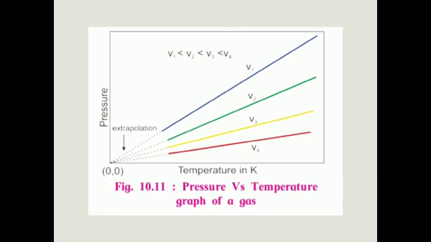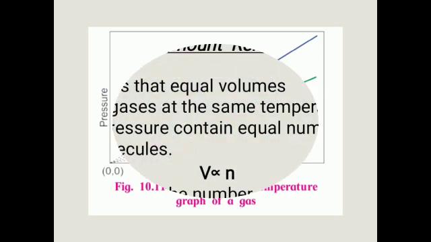So there is the graph of pressure versus temperature. So volume is increasing, V1, V2, V3, V4. Volume is increasing, and here the relation between pressure and temperature is, when pressure increases, temperature also increases. So pressure is directly proportional to the temperature according to the Gay-Lussac's law.